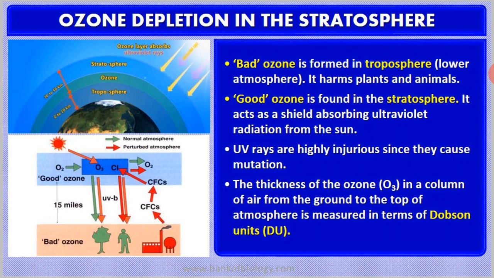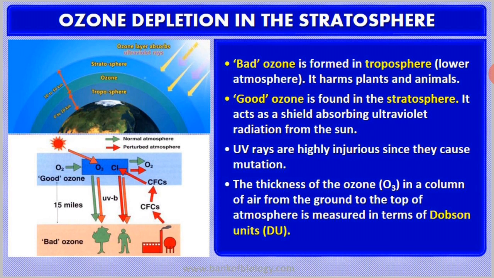It is only the ozone layer in the air which protects our Earth's surface from these radiations.